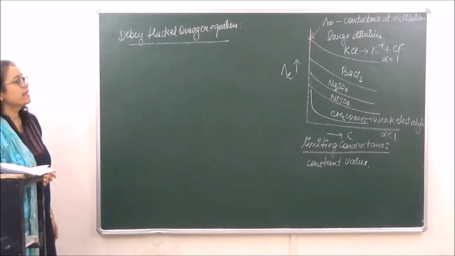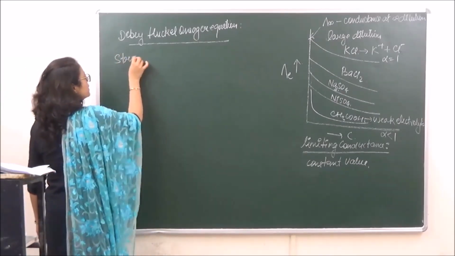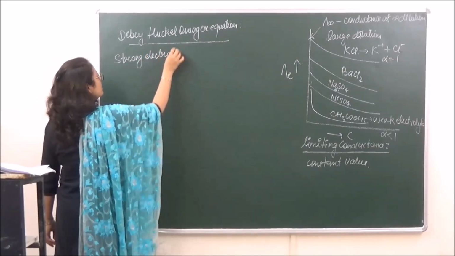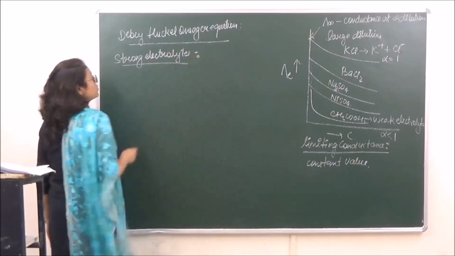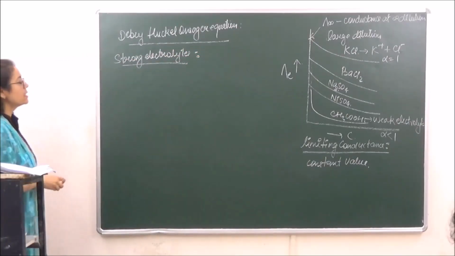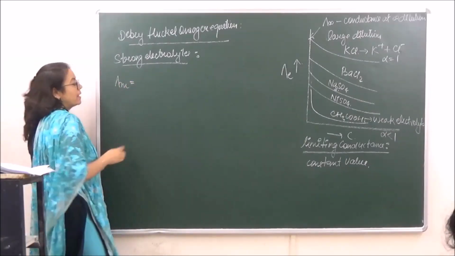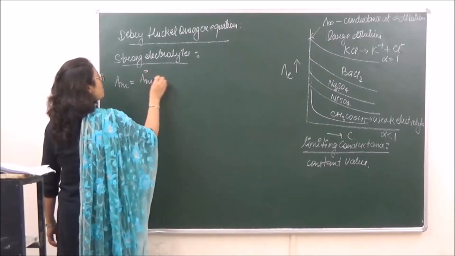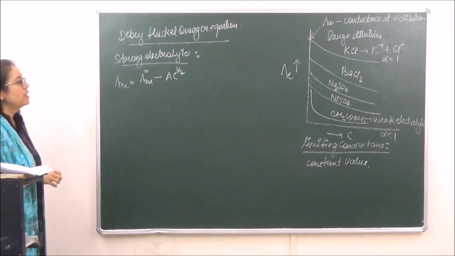Debye-Huckel proposed an equation only for strong electrolytes, where the molar conductivity lambda m is equal to lambda m naught minus A C raised to power half.